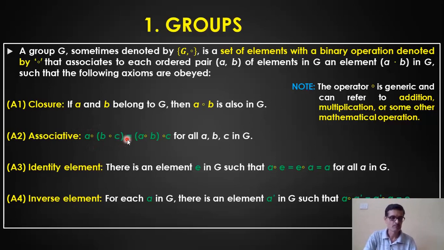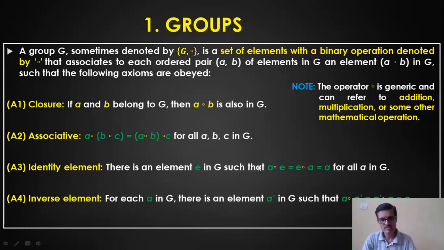The third one is the identity element. That means there should be a particular element in the group, let us say that element is E, such that A dot E and E dot A result in the same element A. A is part of G, E is part of G, and you perform this operation, like addition or multiplication or whatever, and A dot E and E dot A is equal to A. If this is the case, then I call this E the identity element.